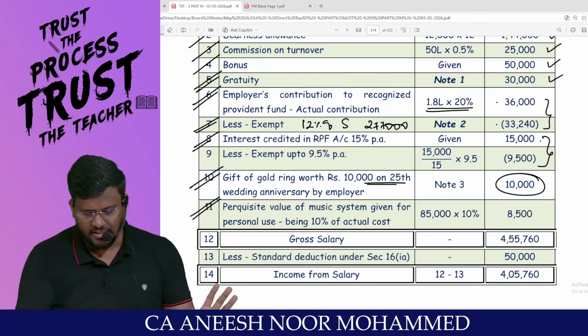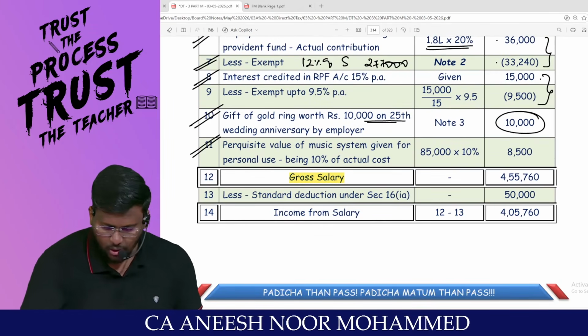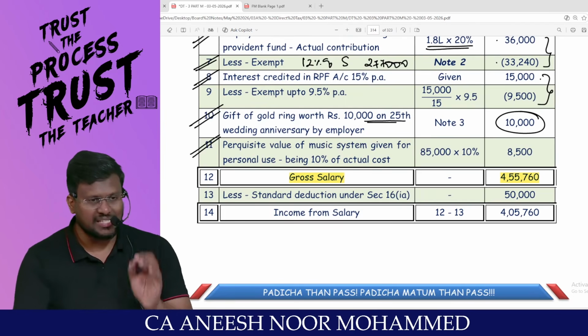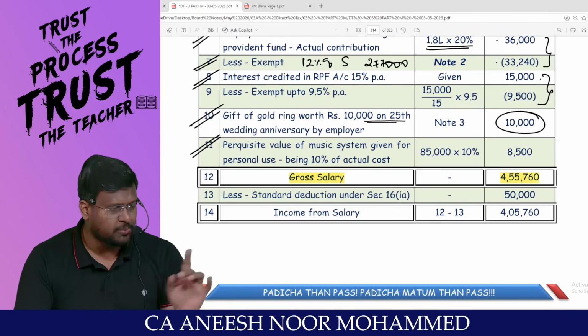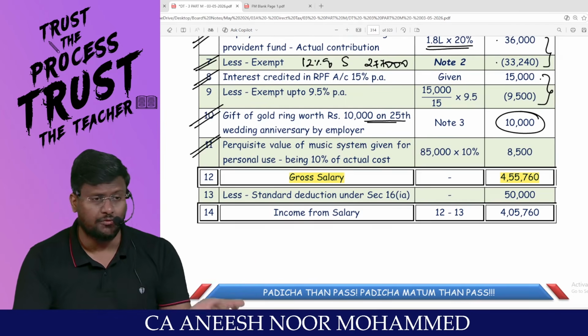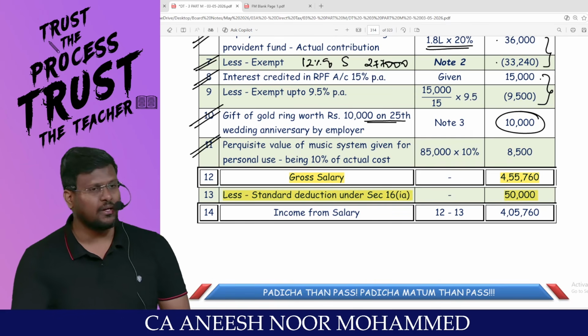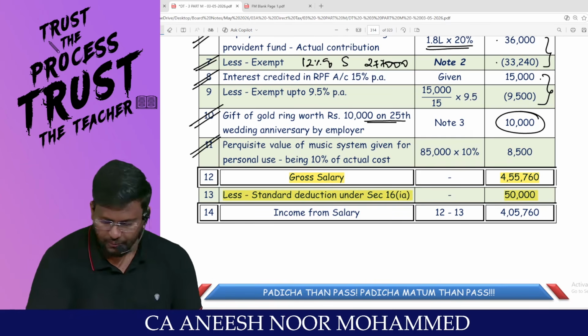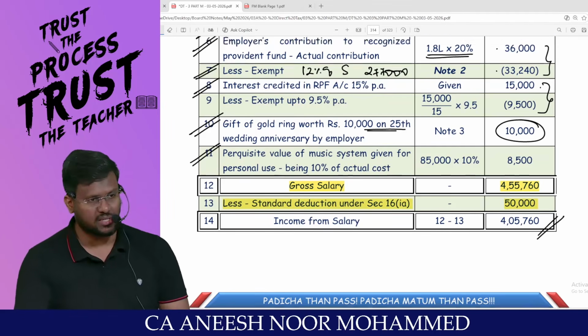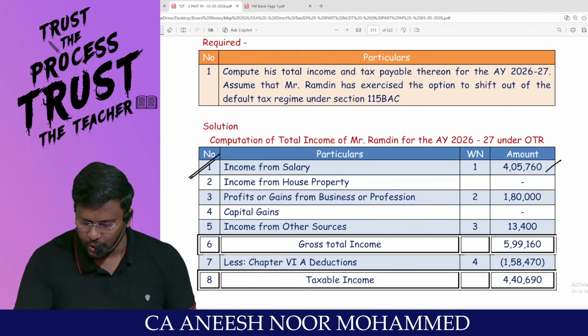So we can finalize the salary chapter. Sir, gross salary is this much. Since the assessee is traveling through the optional tax regime, that means you have shifted out of the default tax regime. You are entitled to get only 50,000. The income from salary is 4,05,760. That's the first calculation, 4,05,760.